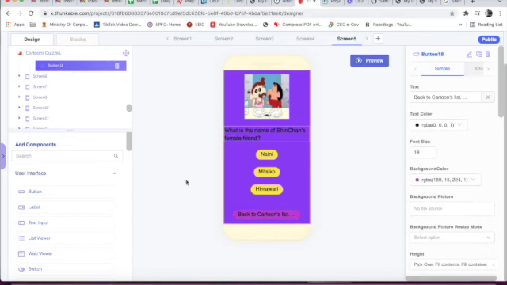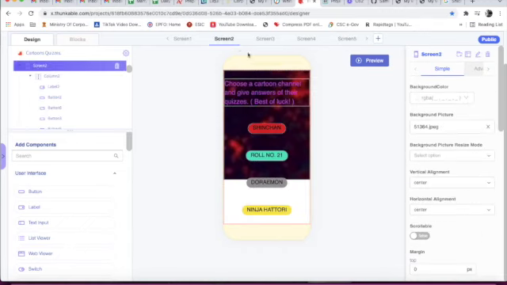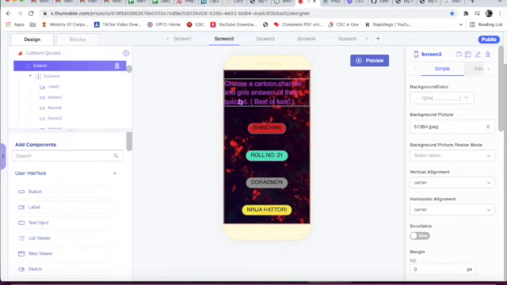Then we have taken button 18, text is back to cartoons list. Text color is black, background color is light pink, or dark pink. When we click here, it will automatically navigate to screen 2. This is the cartoons list. We can select any channel from here.